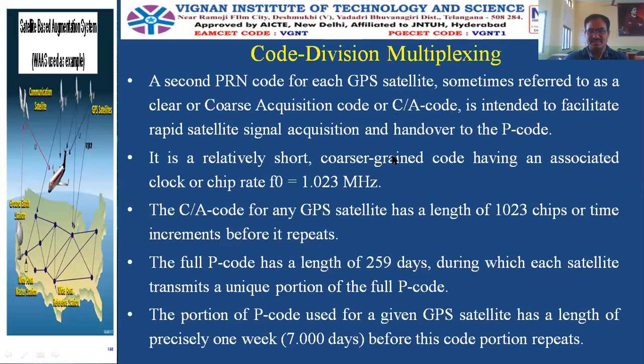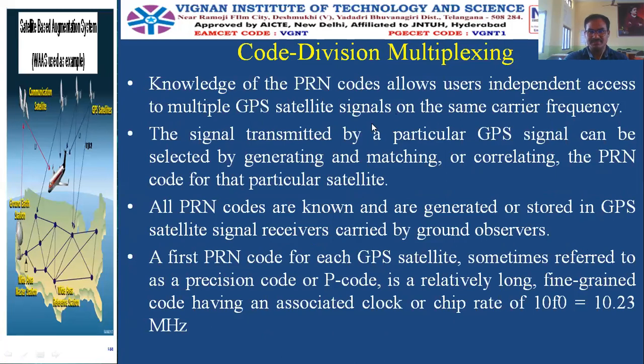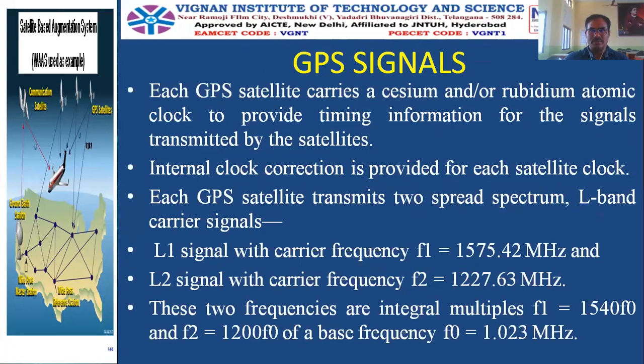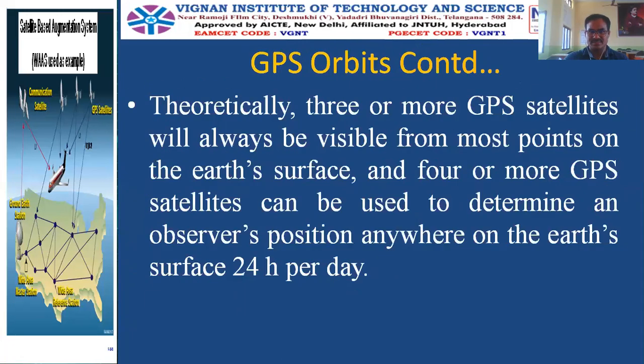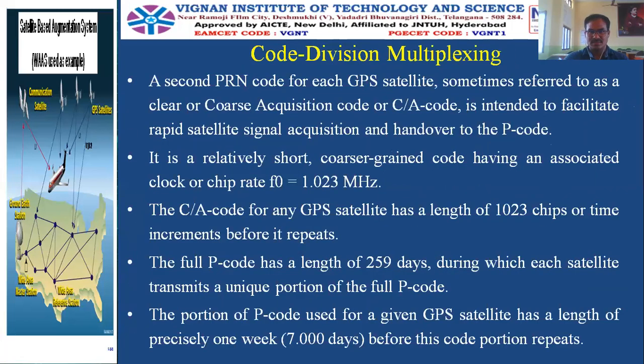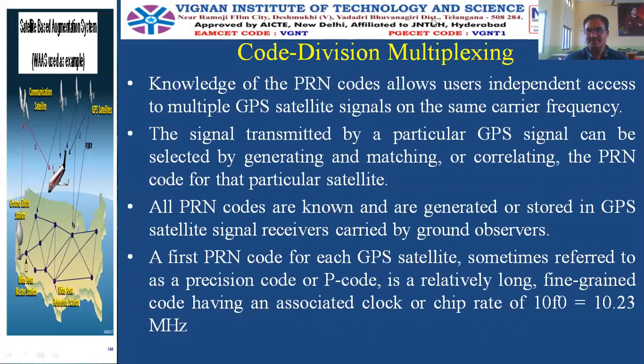Code division multiplexing, CDM, I think I have explained, right? About GPS signals we have seen. Since we are meeting after a break, is code division multiplexing completed, or shall I start from there?